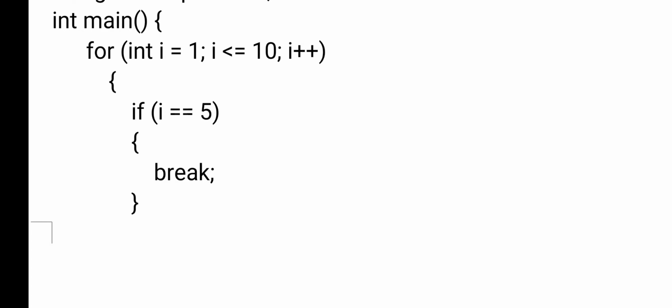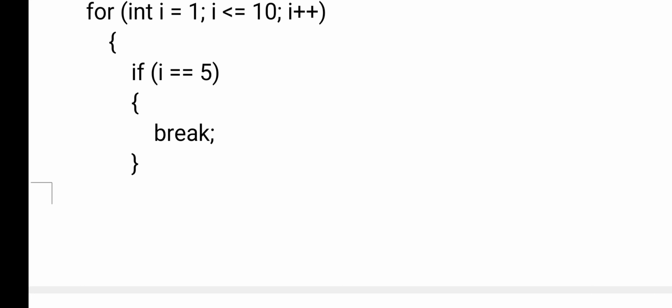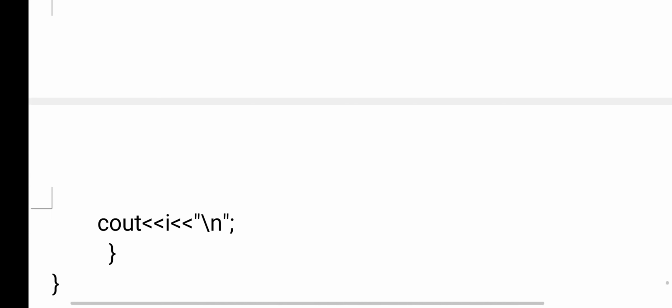So here, what is the condition? If i equals to 5, it means the i value equals 5. For example, 5 equals to 5, the condition is true. Then the break statement will be executed. When the break statement is executed, the remaining 6, 7, 8, 9, 10 will not be executed, because when the break is executed, the remaining part of the loop will be skipped. Okay, this is the break statement.